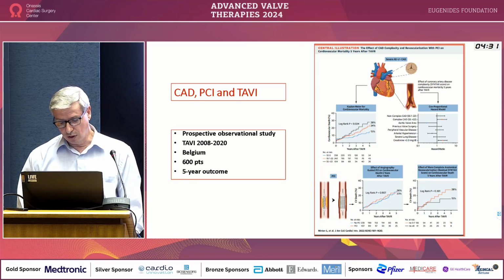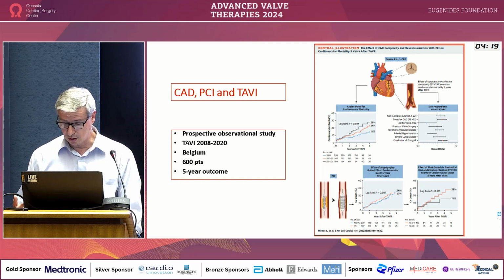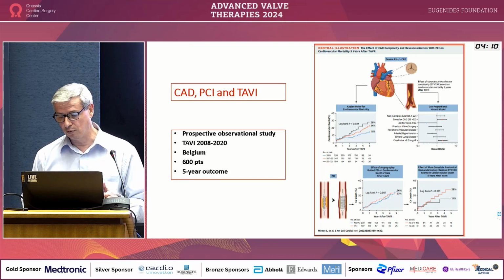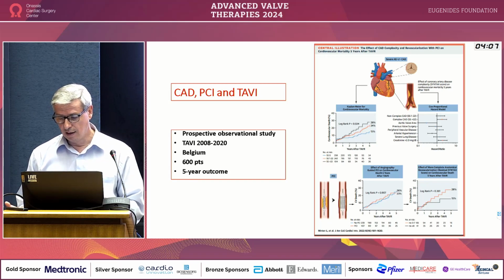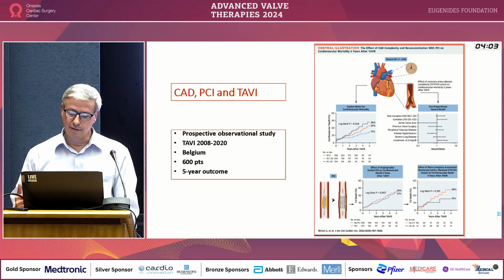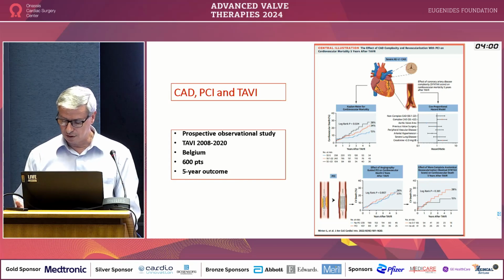And actually, if we do a complete revascularization, let's say we have complex coronary artery disease and do a revascularization with a residual SYNTAX score less than 7, the outcome is actually worse, because we put a lot of stents, and we may have to go back again later on. We may have some problems with access. So the plan is to do the TAVI first, and then to see what we have to do with the coronary artery disease.